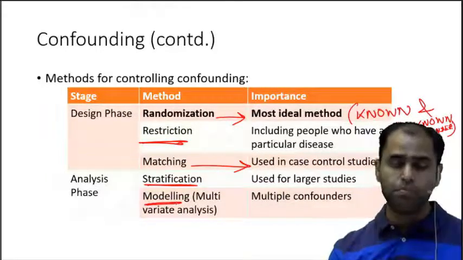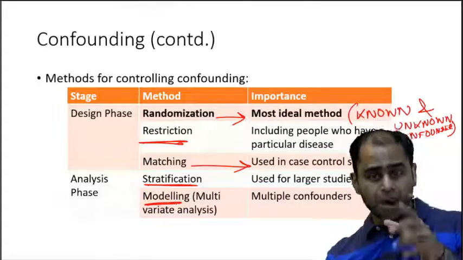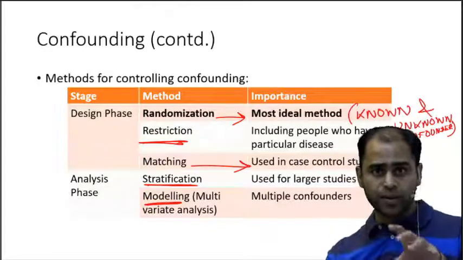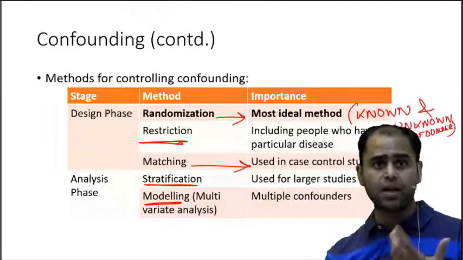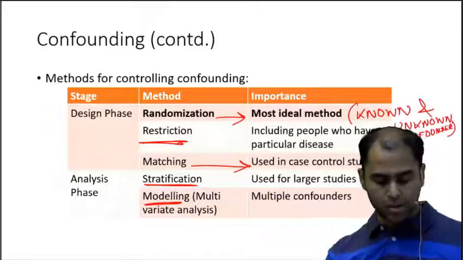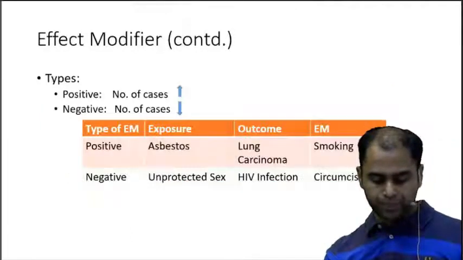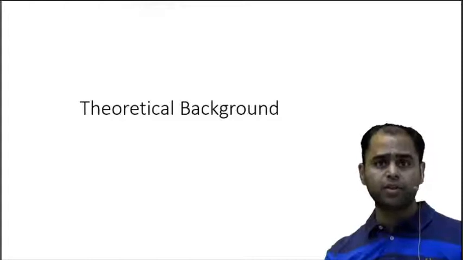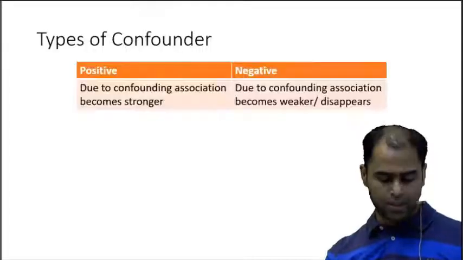There is one more, modeling. So you can get a multiple true false question over here in the new pattern of AIIMS where they can ask which of the following is not a method, or they can ask you to arrange in sequence which is the best or worst. Okay. So let us see the theoretical background to this.